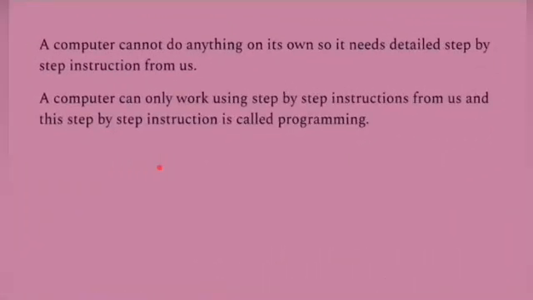Now a computer cannot do anything on its own, so it needs detailed step-by-step instructions from us. We all know that a computer is a machine. A computer cannot do anything by itself. With the help of us only, the computer is working. Whenever we want to give any input to the computer, how are we giving it? With the help of keyboard and mouse. So a computer can only work using step-by-step instructions from us, and this step-by-step instruction is called programming. So what is programming? The step-by-step instruction is called programming.